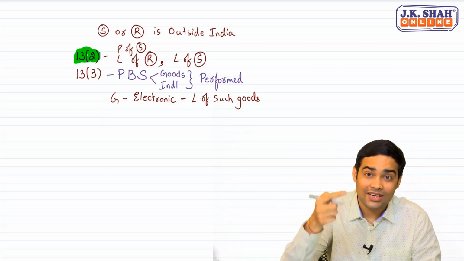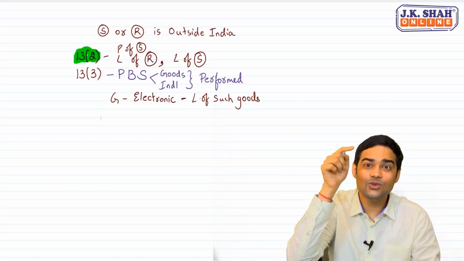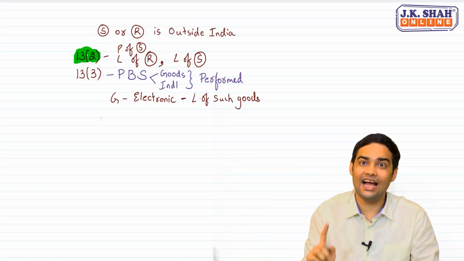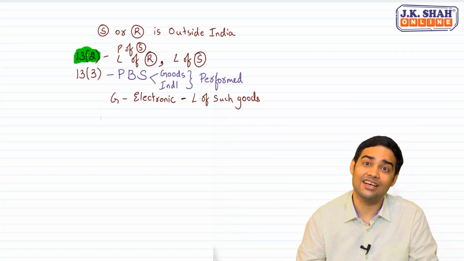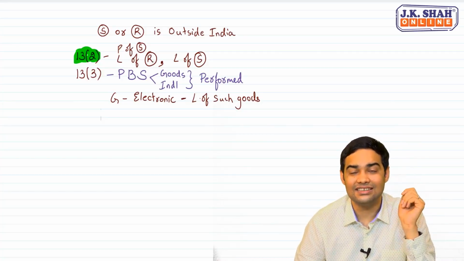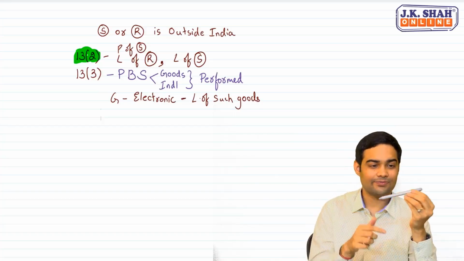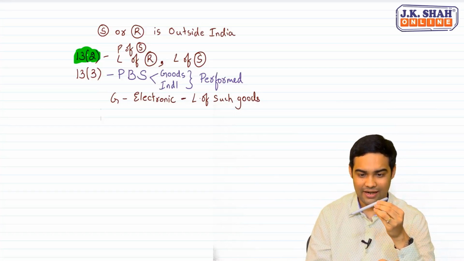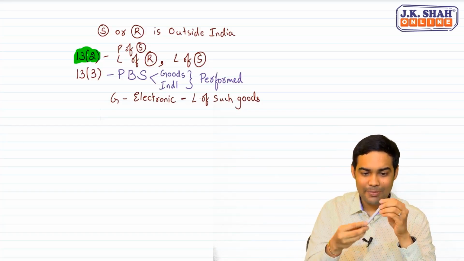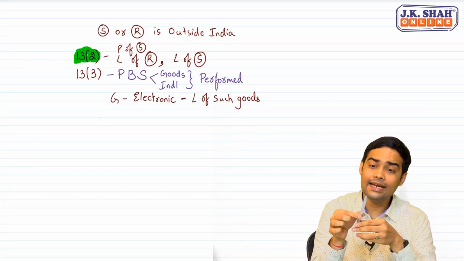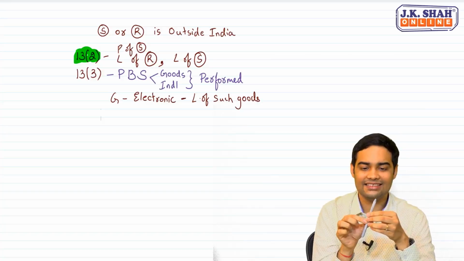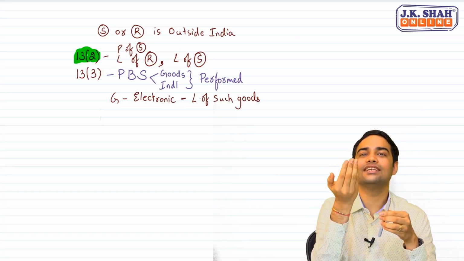Because if repair is done in India and you say place of supply is in India, then you will have to charge GST. The government has provided a relief in 13.3 saying that if a product is imported into India, a treatment process is applied on this product and then it is re-exported, in such cases 13.3 will not apply.